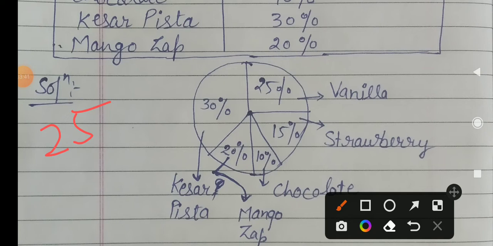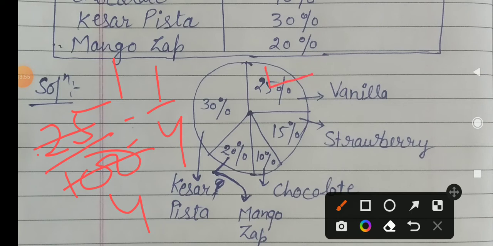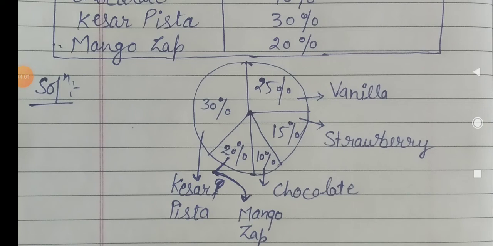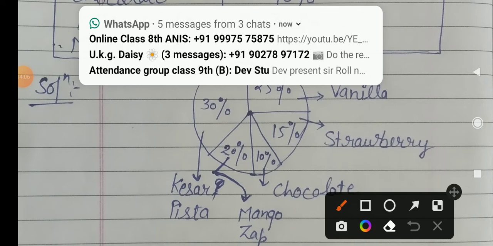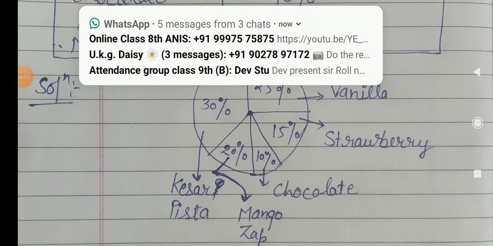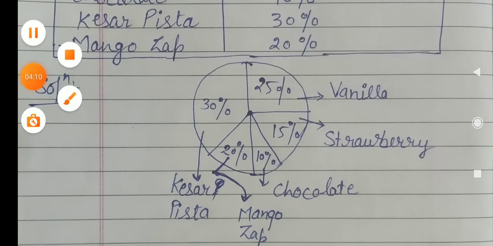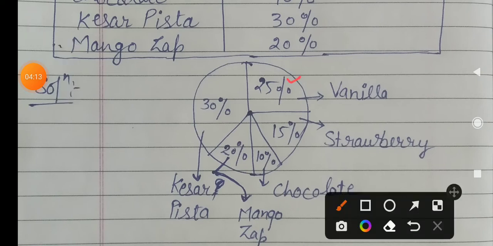Just like if you have to find 25%, you have to divide by 100. Write 25 upon 100, and then 25 ones are 25, 25 fours are 100, so the value is 1 upon 4. So you have to take the 1 upon 4 part. Vanilla takes the 1 upon 4 part of a circle, and then you give the percentage of that as a 1 upon 4 part here. Okay, so this is a one fourth part of your circle.